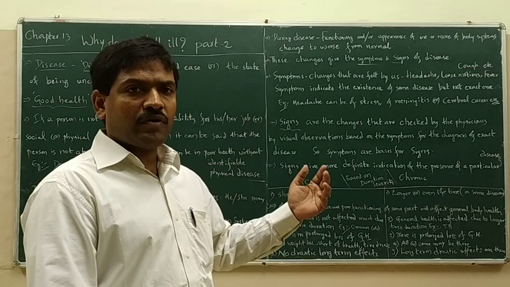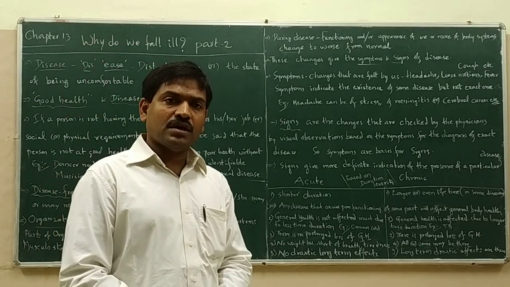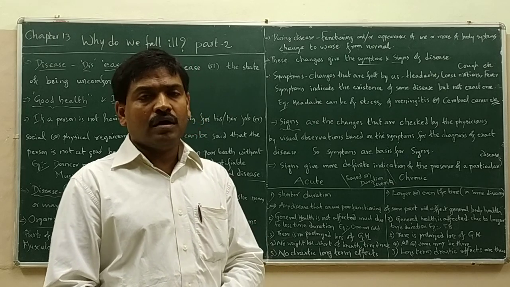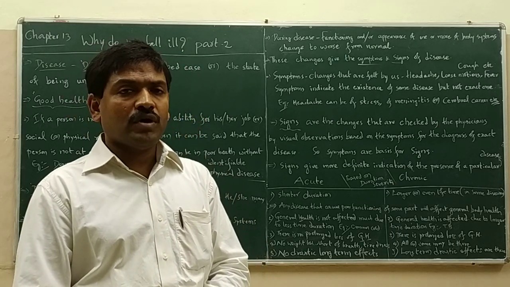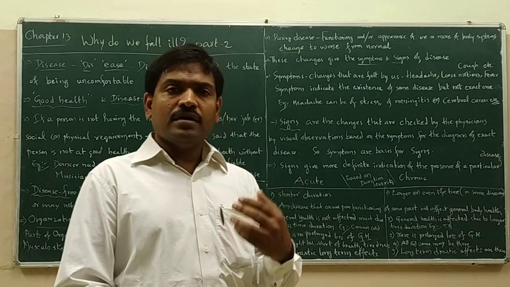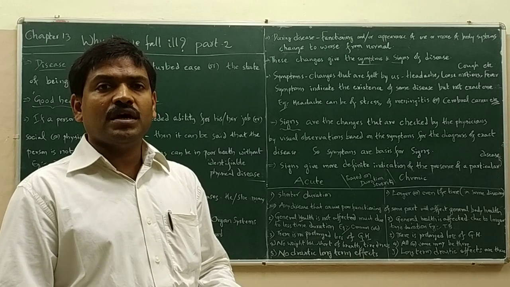So with this we have completed what is an acute disease, what is a chronic disease, and what are their differences. How a disease looks like, all these things we have completed, and we have understood the difference between disease-free condition and good health condition, right? Remaining things we will discuss in the next class.